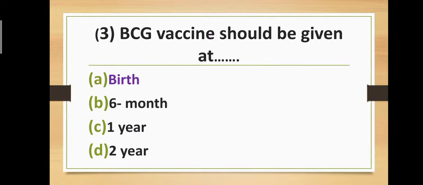Question number three. BCG vaccine should be given at the age of: option A, at birth; option B, at 6 months; option C, at 1 year; and option D, at second year. The correct answer is option A, birth. BCG vaccine should be given at the time of birth.